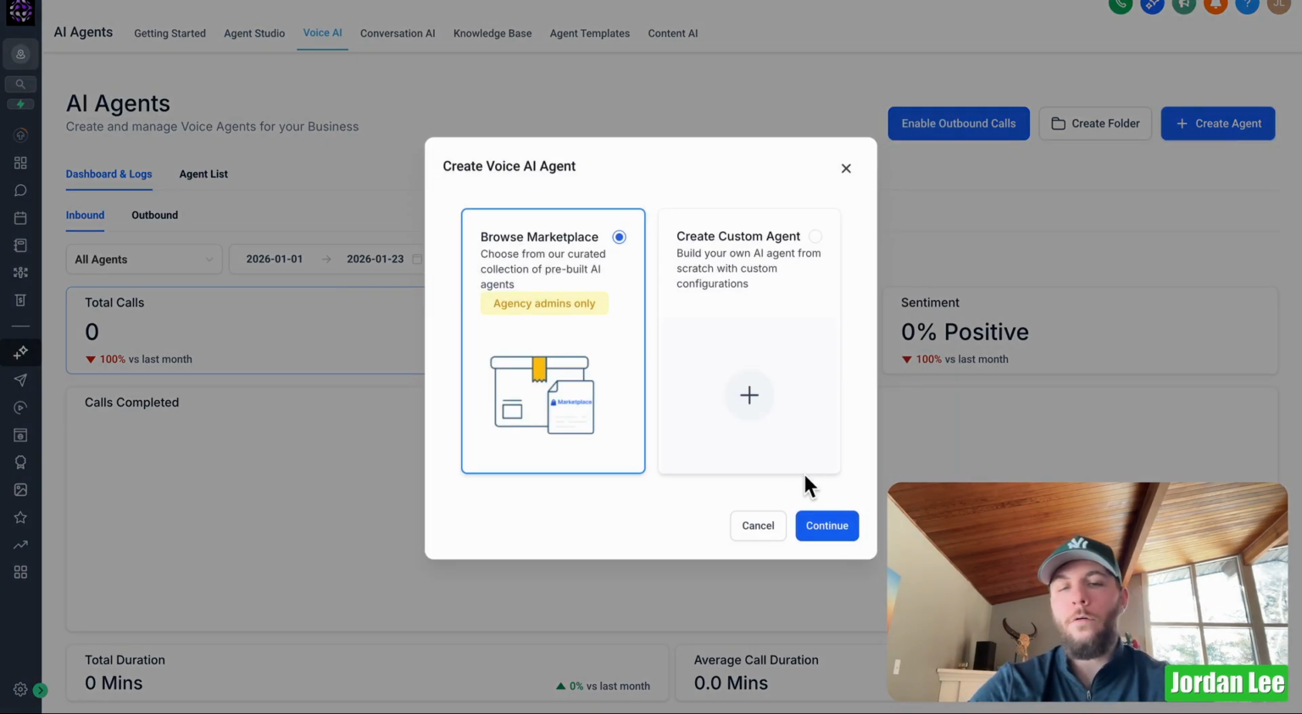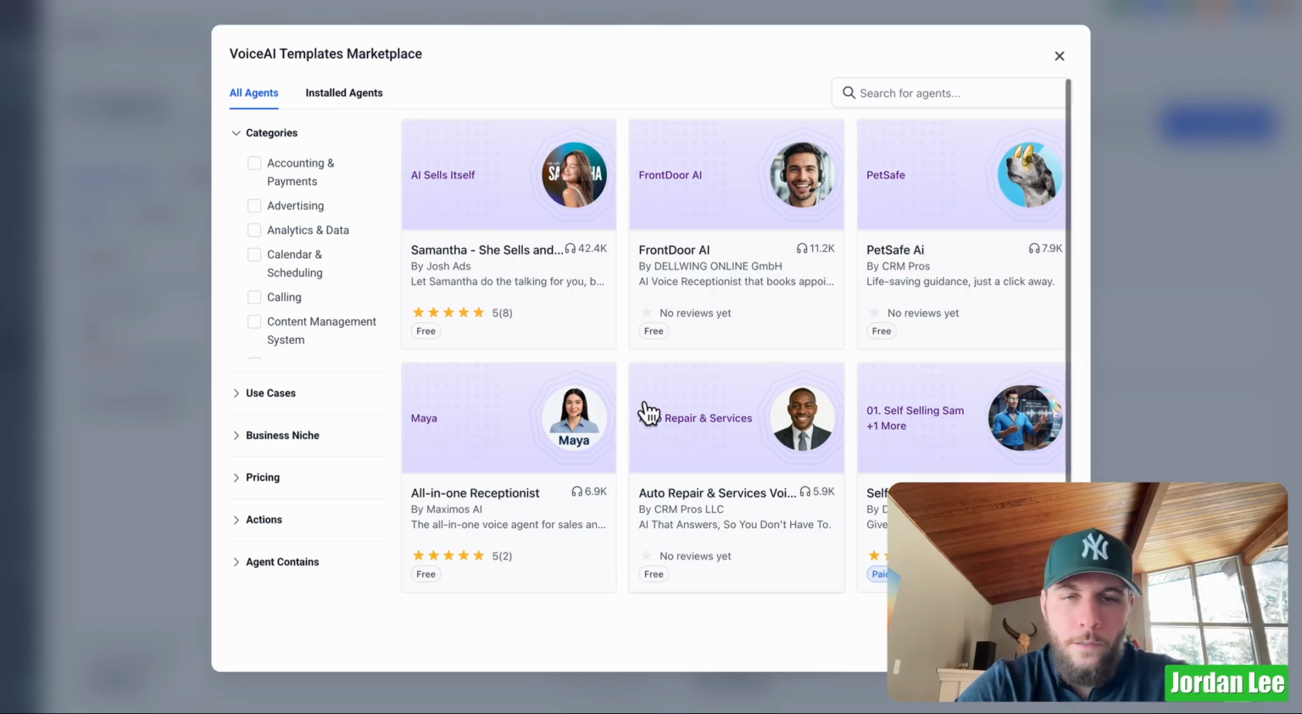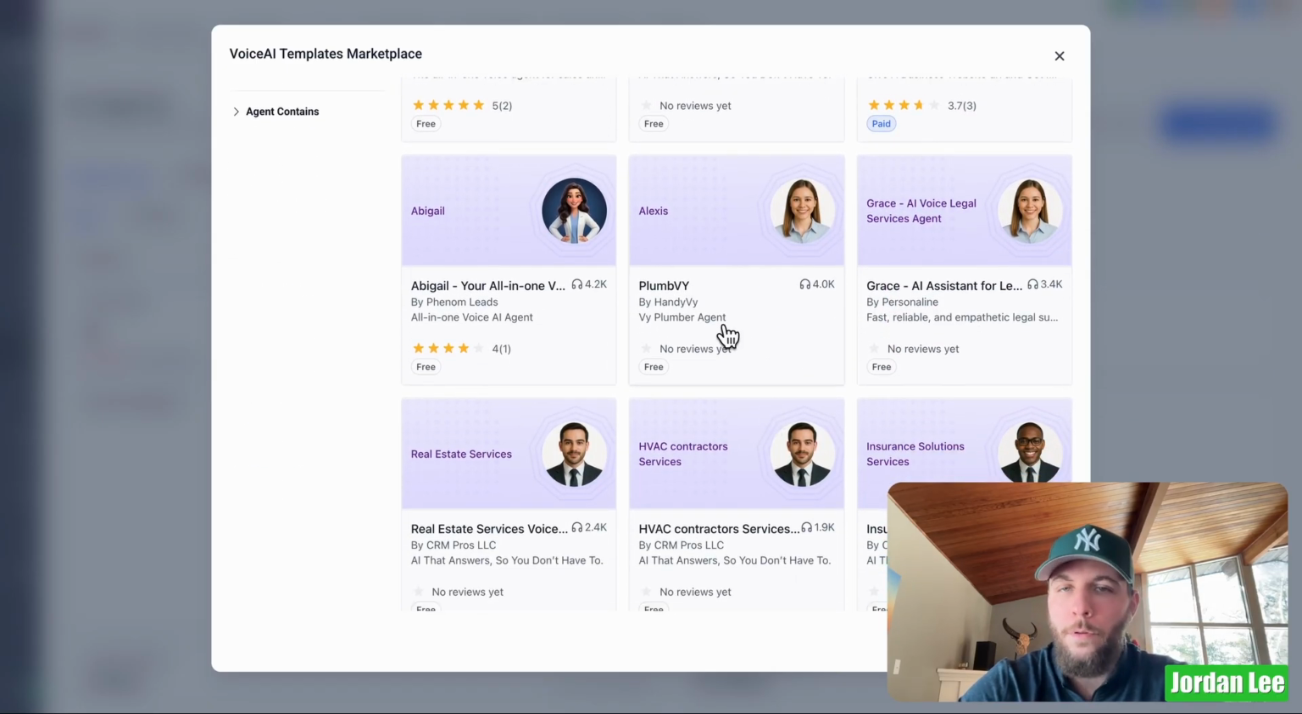Now you can go and browse the marketplace. So if we go over here, you can see that it's very easy to set up. Front door AI, pet safe AI. There's a whole bunch of different receptionists, and there's even a plumber agent right there. So we don't even need to build one, but we're going to, because that's the point of this video. But you can actually just implement these that are already built for you.